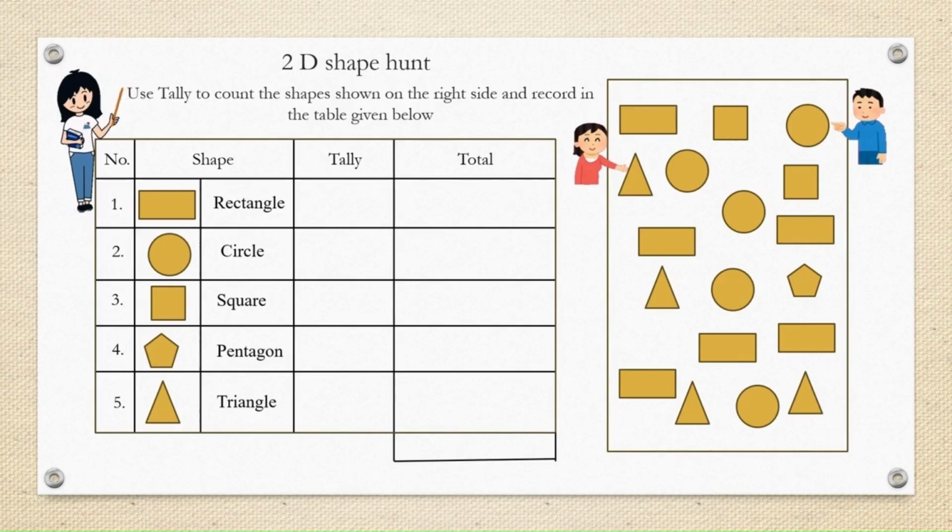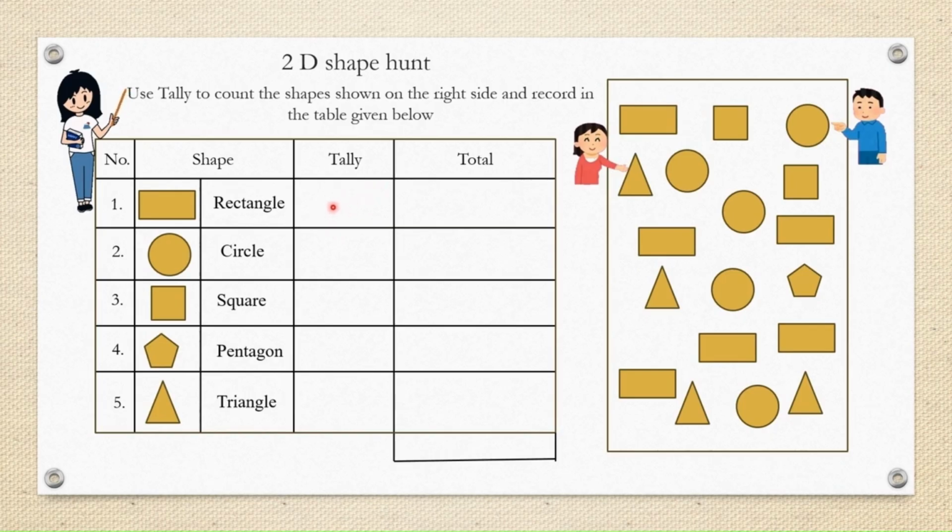She said, use tally to count the shapes shown on the right side and record in the table given below. But Leah and Bob knew how to answer. They stood on either side of the shapes to help the teacher. Here they were drawn and the names were written here. One by one they were asked to count, and here they would put the tally, one vertical line.